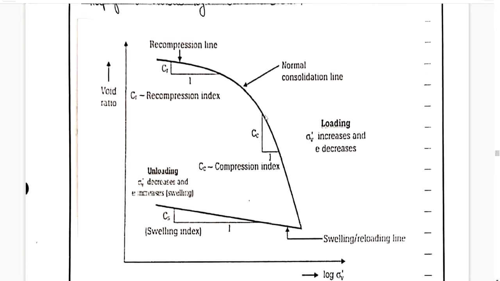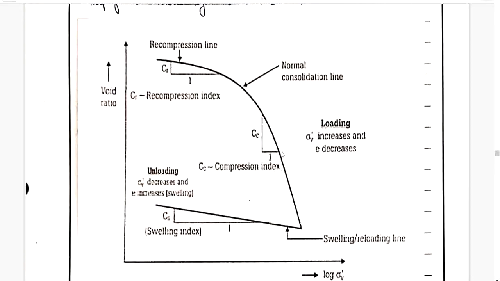Whatever part of the curve is under consideration, that part's starting and ending we have to consider, and join it to the y-axis starting point, y-axis ending point,